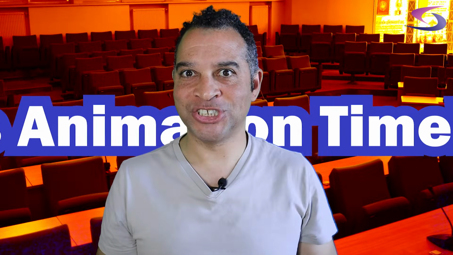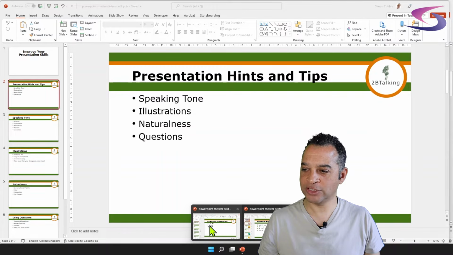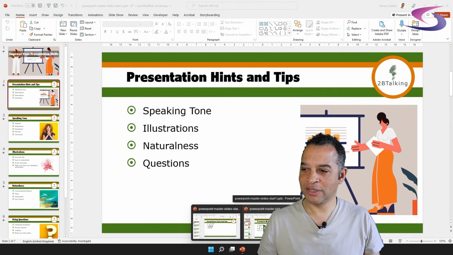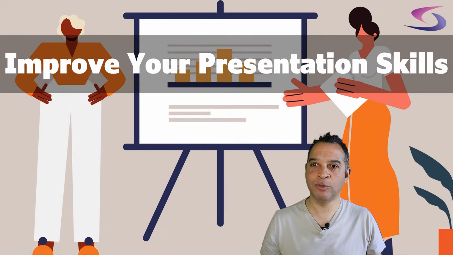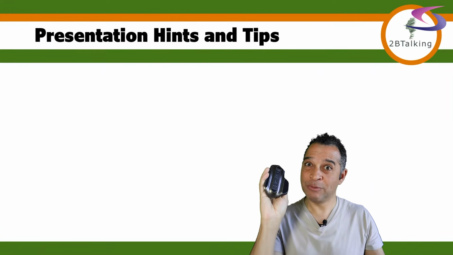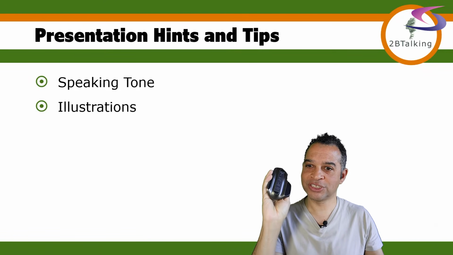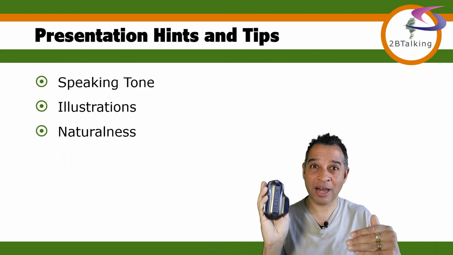Okay, it's animation time. And what we're going to do is add animations to our presentation so that when we click the mouse, each bullet comes in. Just to show you what we should expect. If I go back to the good one, if I remember, that's it, this one here. So say, for instance, I'm on this slideshow here and I want to start it. So I'm going to press F5 on the keyboard. Notice as I click my mouse, that goes to my next slide. And then with each click of the mouse, you see each bullet is coming in. So I'll show you how to do that.